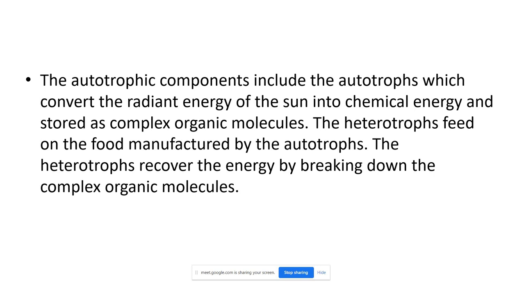The heterotrophs recover energy by breaking down the complex organic molecules. Whenever we eat the food, we get the energy. So metabolism occurs in our stomach or intestine. There is the breakdown of the organic molecules. Then we get the energy. To do any mechanical work or any physical work, we need the energy. So that is the process.